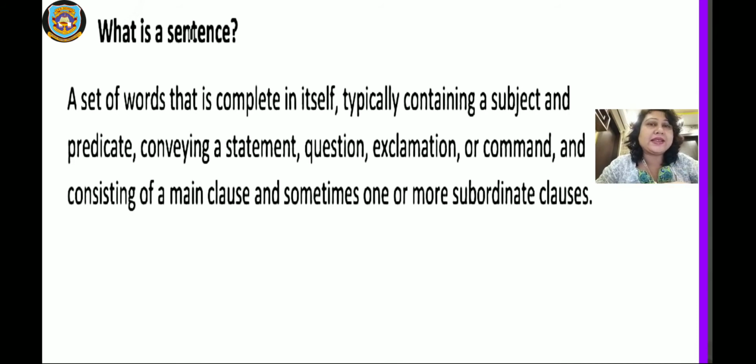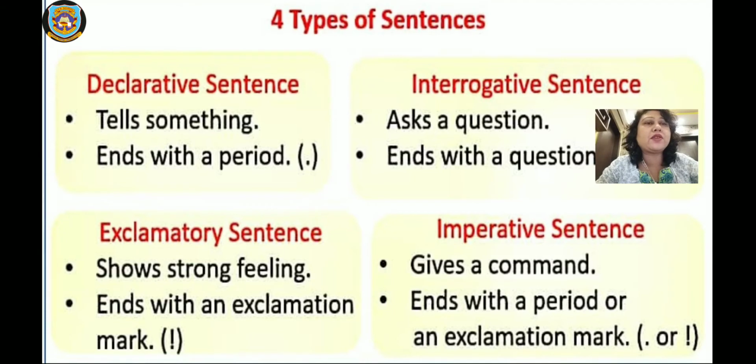So what is a sentence? A sentence is a set of words that is complete in itself and typically containing a subject and a predicate. It conveys a statement, question, exclamation or command and consists of a main clause and sometimes one or more subordinate clauses. So what are sentences? It is a set of words which is complete in itself and consists of a subject and a predicate. Alright. So let us come to know the four types of sentences.